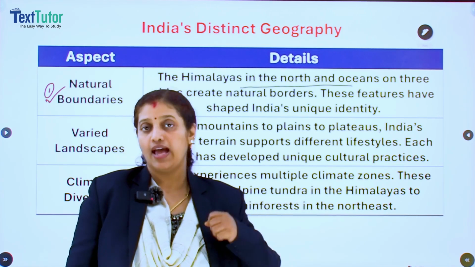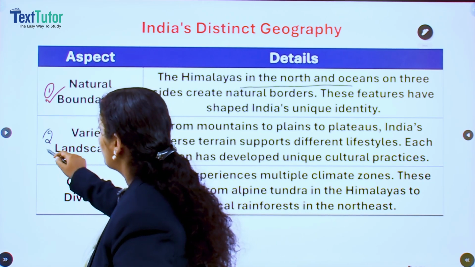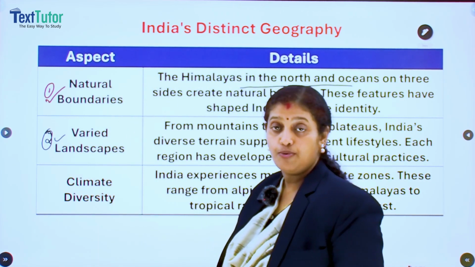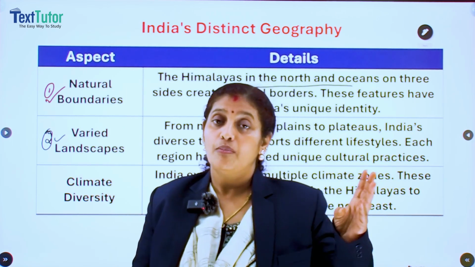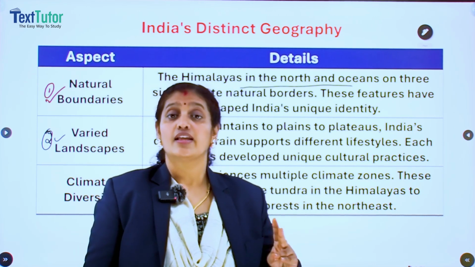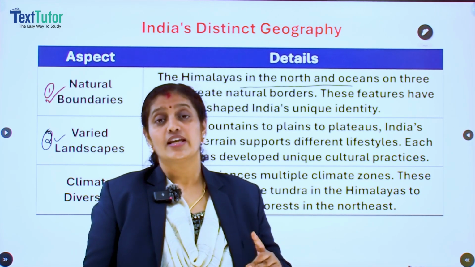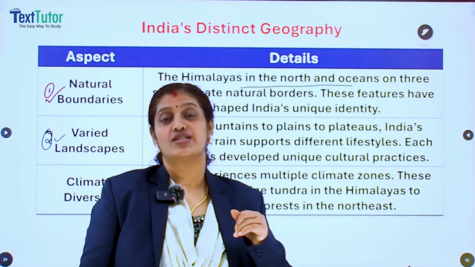Then the second thing is the varied landscape. When we look into the landscape of India, you can see a variety of features like mountains, then hill stations, then deserts, then islands, plain regions, and plateau regions.